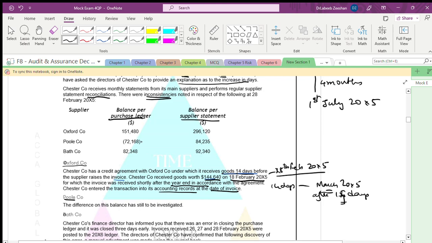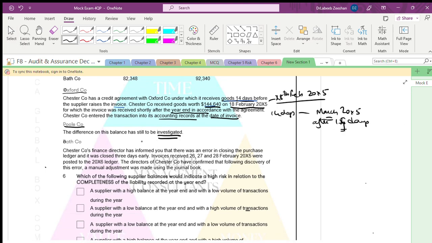Second one, Pool company. The difference of this balance will be investigated. We have to know what the balance is, as per the question. Chester's finance director has informed us, with respect to the third one, that there was an error in closing the purchase ledger and it was closed 3 days early. Invoices of 26, 27 and 28 were not posted. You have to post them, only then will it be complete. The directors of Chester have confirmed that following discovery of the error, a manual adjustment was made using the general ledger.